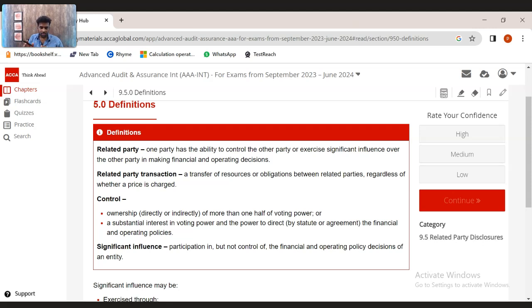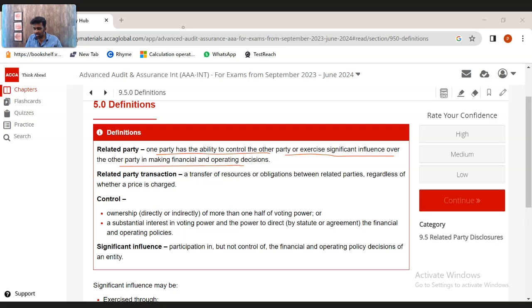So who is a related party and what are related party transactions? First, let's understand. A related party is a party which has the ability to control the other party or exercise significant influence over the other party in making financial and operating decisions. So if there is a business, the shareholders are a related party for the business because the shareholders control the business. The directors, the board of directors who are taking day-to-day management and operations decisions, are a related party for the business.